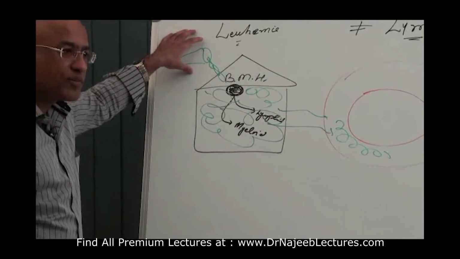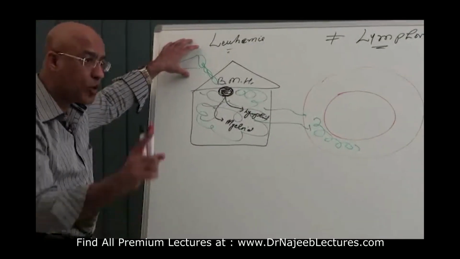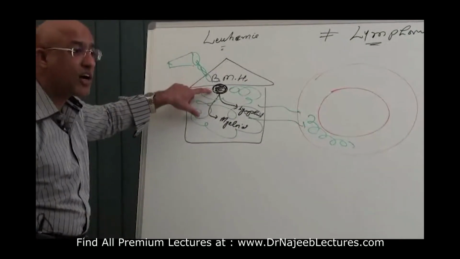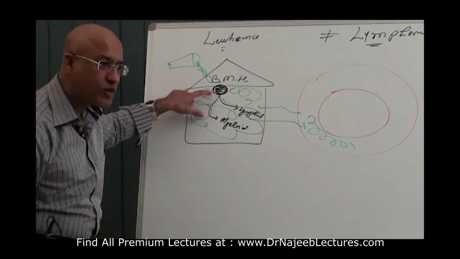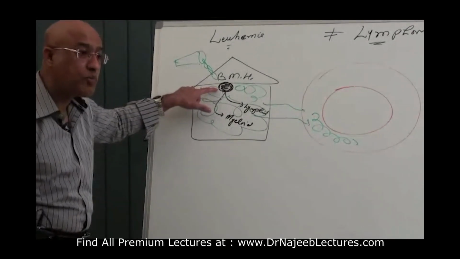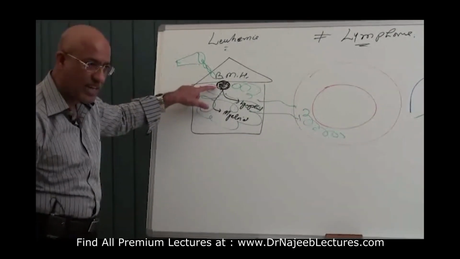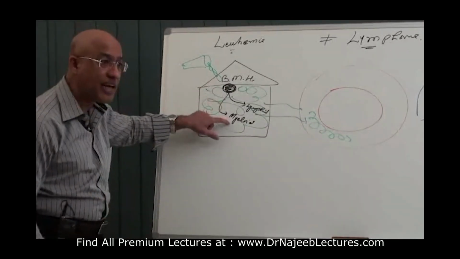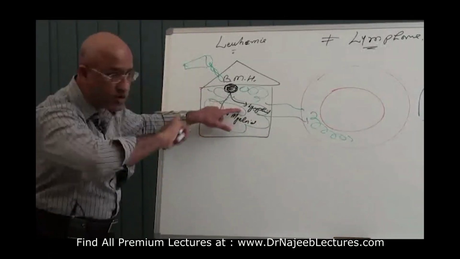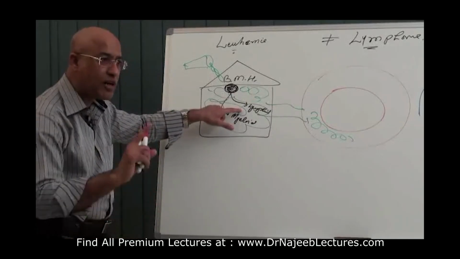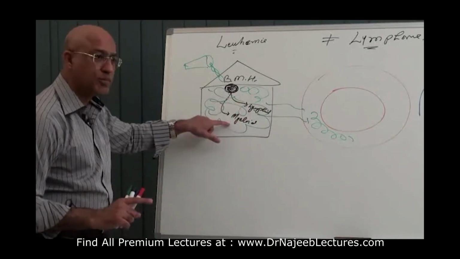This type of behavior shown by such malignant cells is called leukemia. So what is leukemia? When hematopoietic precursor cells, it does not matter whether they are myeloid line or lymphoid line, it does not matter. Don't tell me lymphoma is lymphoid and leukemia is myeloid.